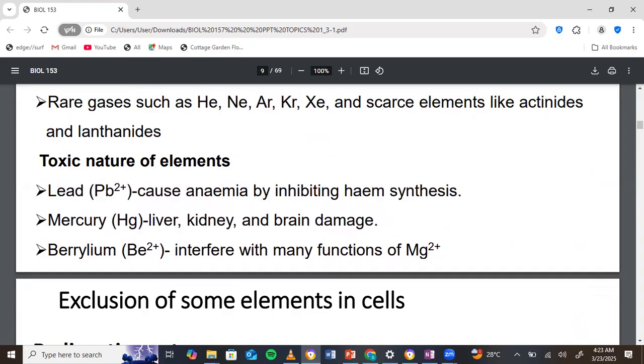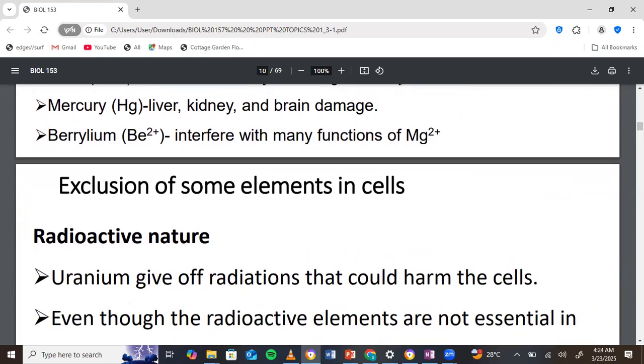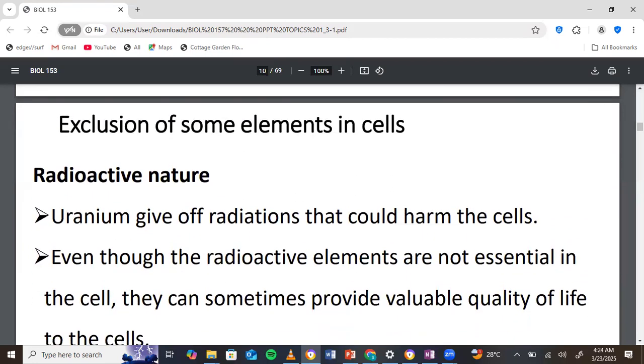Then the next one is talking about the toxic nature of elements. Lead can cause anemia by inhibiting heme synthesis. Very important to note as a health professional. Mercury is one of the reasons why we say galamsey is not good, because of the mercury they use in their extraction process. When mercury contaminates our air, that's the gaseous mercury, and our water bodies, it leads to liver, kidney, and brain damage. All these are very significant organs that we cannot do without. That is why it's very important to know as a health professional. Beryllium interferes with many functions of magnesium, which is an important cofactor in the body. We understand the role of magnesium when we do biochemistry.